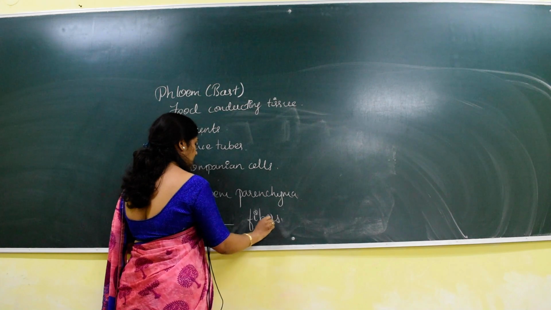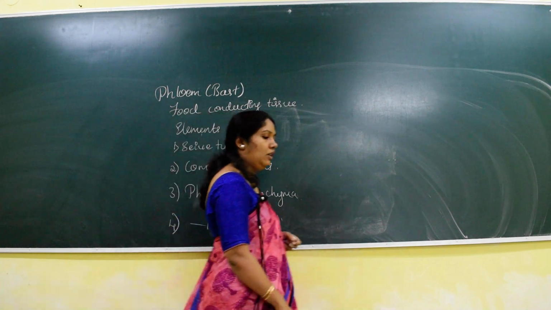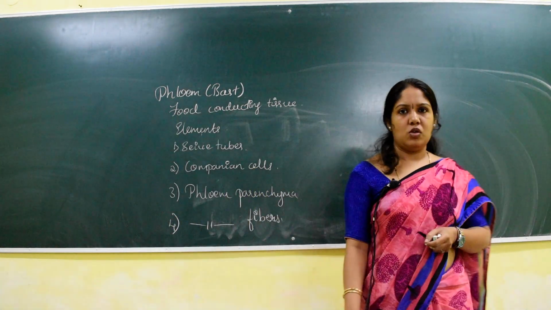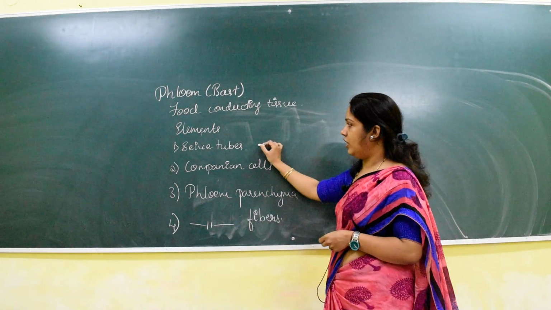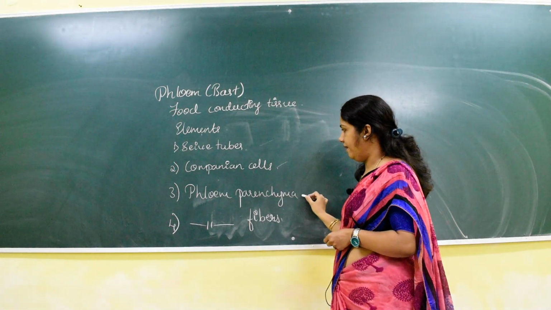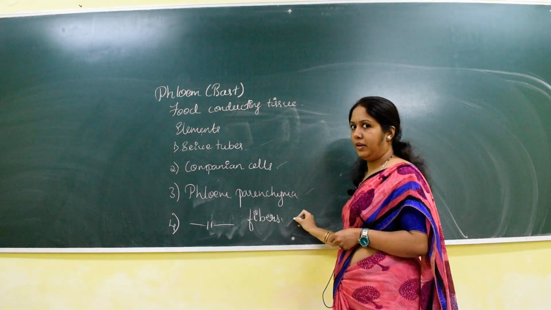So these are the 4 elements in the phloem tissue. The phloem tissue consists of sieve tubes, companion cells, phloem parenchyma and phloem fibers.